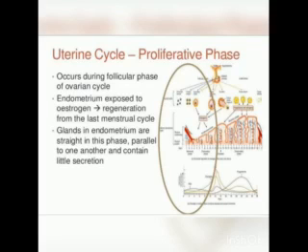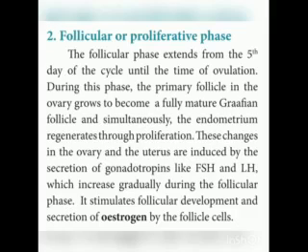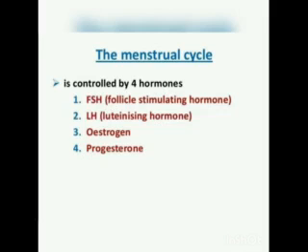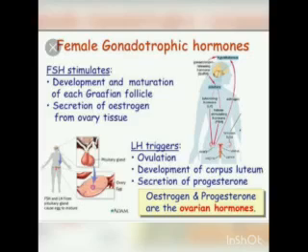Simultaneously, the endometrium regenerates through proliferation. These changes in the ovary and the uterus are induced by the secretion of hormones like FSH and LH. FSH means follicle stimulating hormone and LH means luteinizing hormone, which increase gradually during the follicular phase.